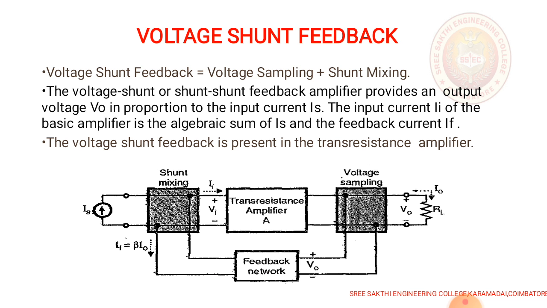The fourth type is the voltage shunt feedback amplifier. The voltage shunt feedback amplifier is a combination of voltage sampling and shunt mixing. This type of feedback is used in transresistance amplifiers. This amplifier provides an output voltage V0 which is proportional to the input current Is. The input current of the amplifier is the algebraic sum of the input source current and the feedback current If.